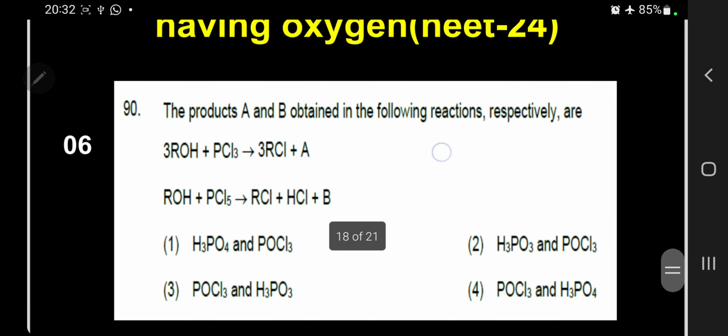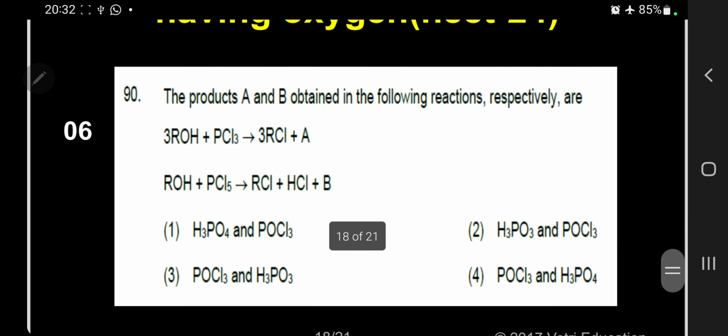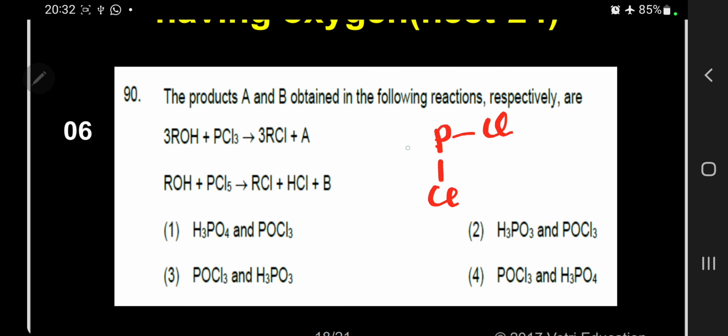NEET 24. Again, kindly follow. The products A and B obtained in the following reactions respectively are. The first reaction, kindly follow, PCl3 with alcohol. I can write alcohol, R-OH, and see in what way it will react.